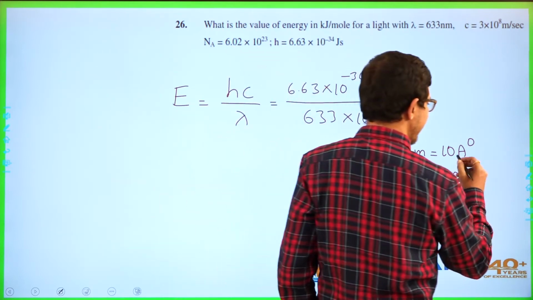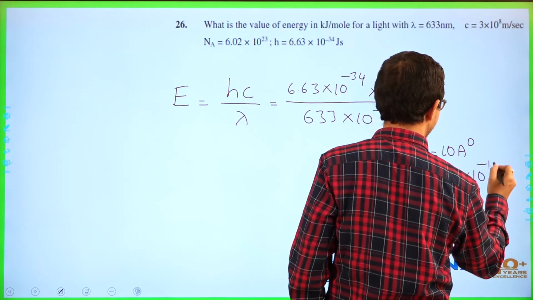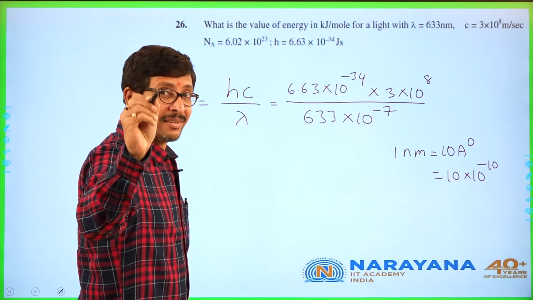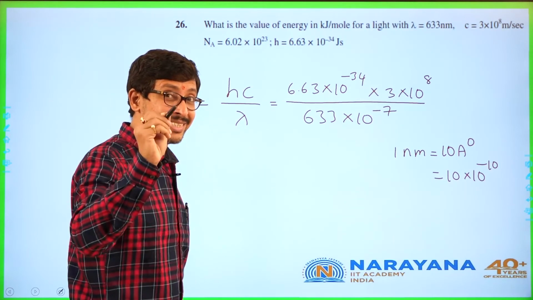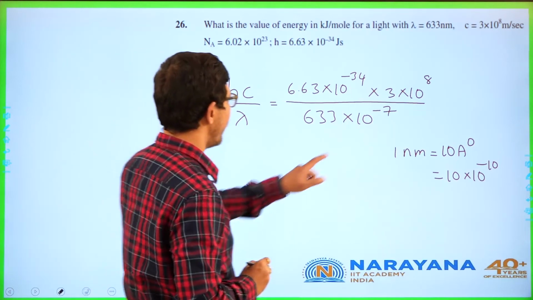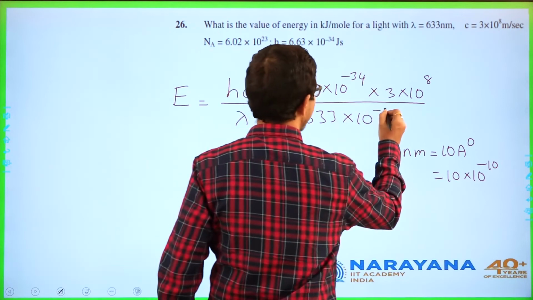So it is minus 10 meters. So here we are going in meters. So 10 power minus 10. So it is 10 power minus 7, not meters, it is centimeters. So you need to be clear about that value. So here the value is minus 9.